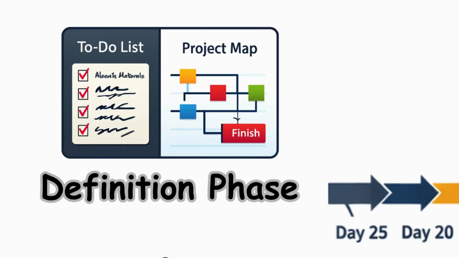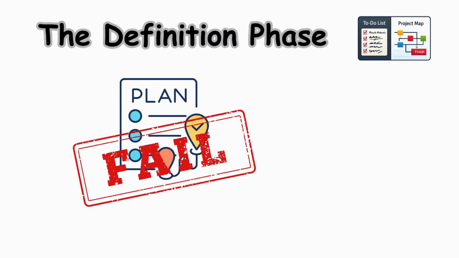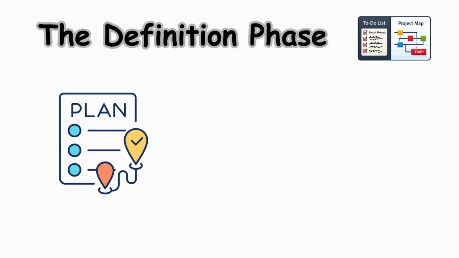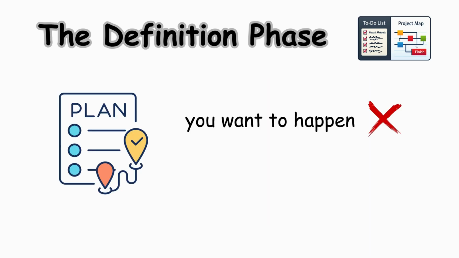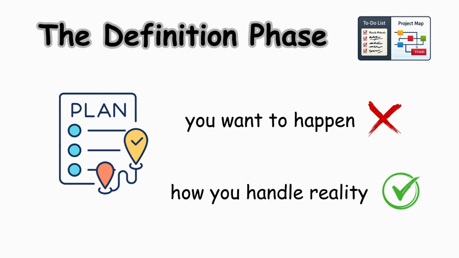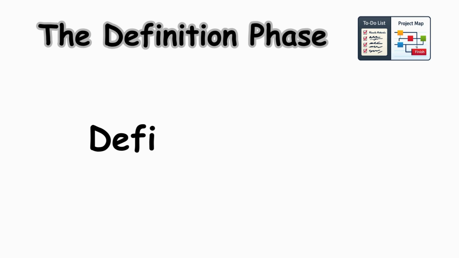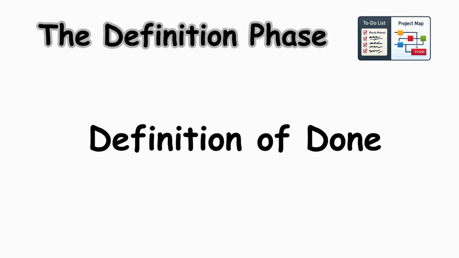The definition phase. Most plans fail because they're actually just wish lists. A plan that works isn't about what you want to happen, it's a logistics map of how you will handle reality. First, define your definition of done.